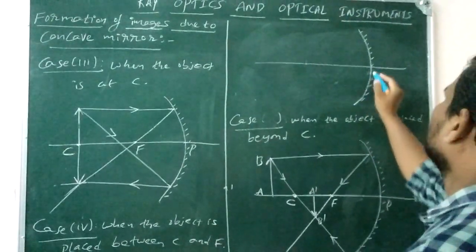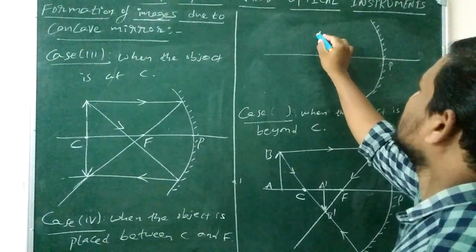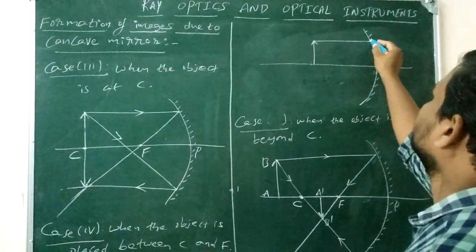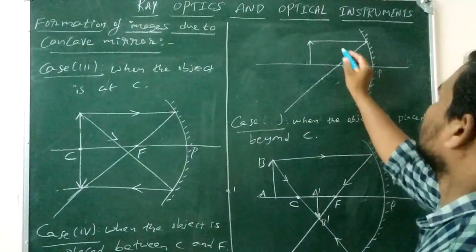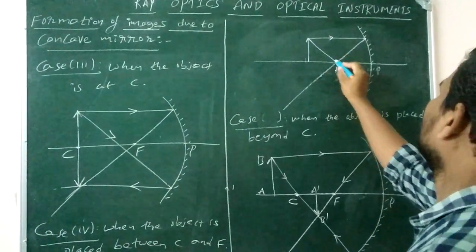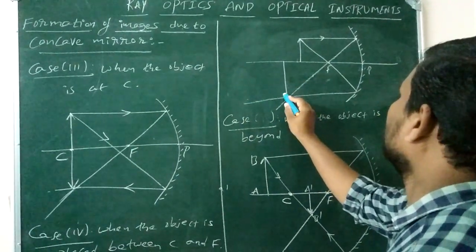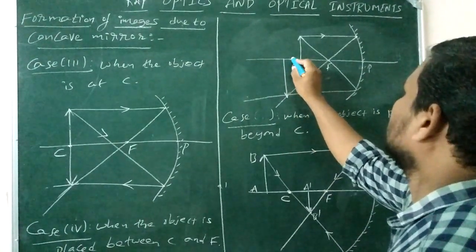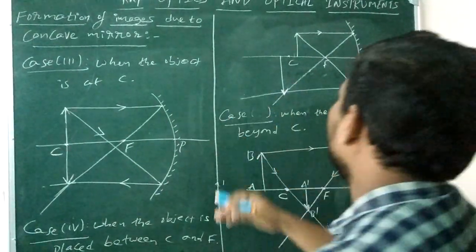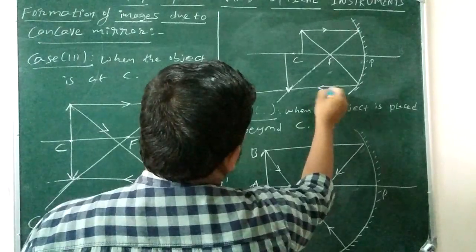This is the concave mirror. This is the pole of the mirror. Now we are placing the object in between C and F. A ray passes through the focus, and one more light ray hits like this and passes, and again we get an inverted image, but the image is formed beyond the center of curvature.